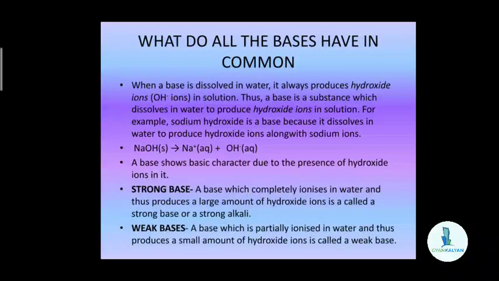In the case of strong acids and weak acids, when you dissolve an acid in water, most of the molecules of a strong acid will get dissociated and produce a large amount of hydrogen ions. So, they are the strong acids. But in the case of weak acids, the acids will dissolve but not most of the molecules will get dissociated. A lesser amount of the molecules will get dissociated and produce a lesser amount of hydrogen ions. So, these acids are known as weak acids.